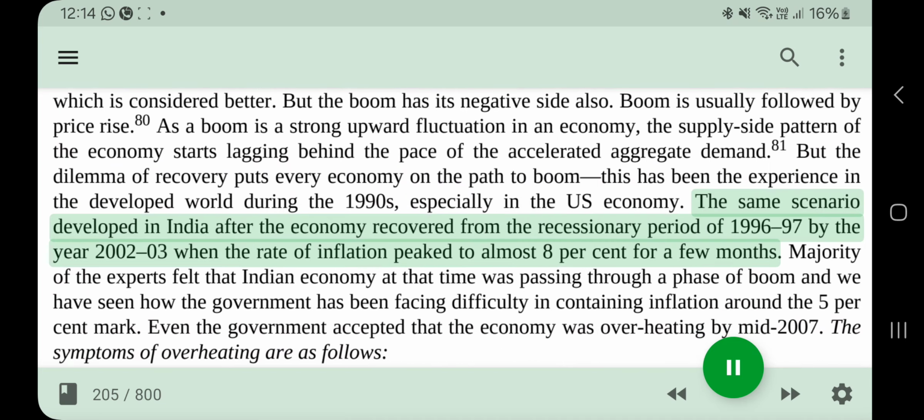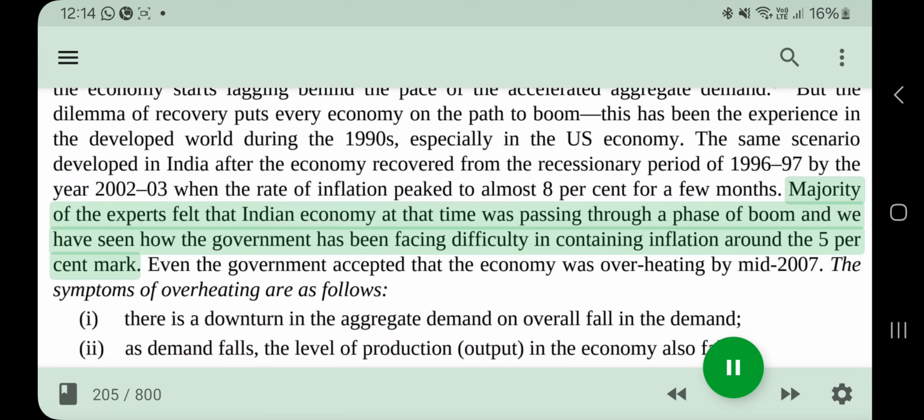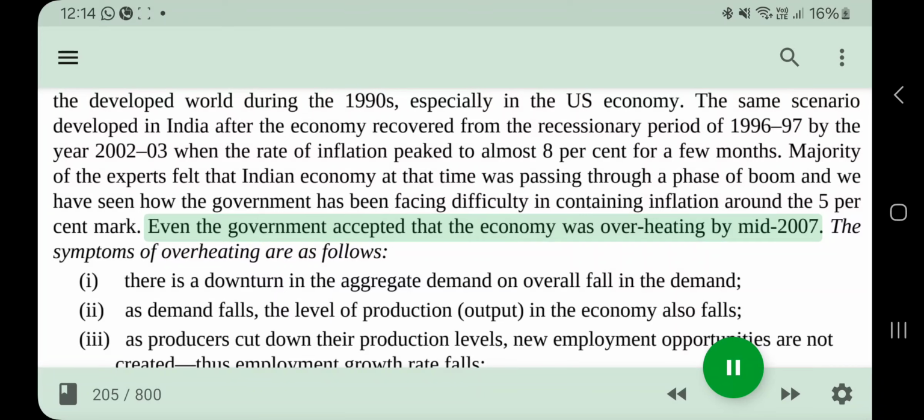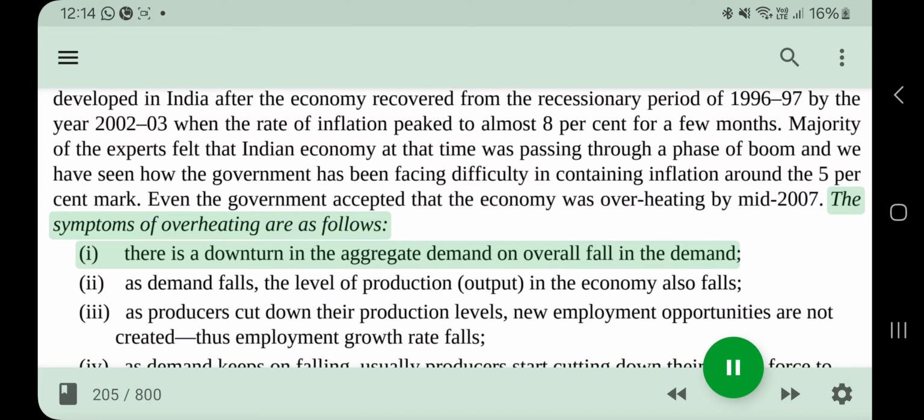The same scenario developed in India after the economy recovered from the recessionary period of 1996-97 by the year 2002-03 when the rate of inflation peaked to almost 8% for a few months. Majority of the experts felt that the Indian economy at that time was passing through a phase of boom, and we have seen how the government has been facing difficulty in containing inflation around the 5% mark. Even the government accepted that the economy was overheating by mid-2007. The symptoms of overheating are as follows.